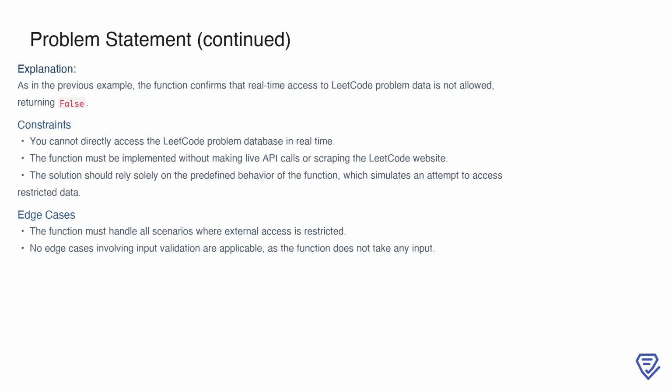There are a few key constraints to keep in mind while implementing this function. First, direct access to the LeetCode problem database in real time is prohibited. This means live API calls or web scraping are not allowed. The solution must rely solely on the predefined behavior of the function, which simulates an attempt to access restricted data. Additionally, there are no edge cases involving input validation, as the function does not take any input. However, your implementation must ensure that all scenarios where external access is restricted are handled correctly. This ensures that the function reliably confirms the limitations regarding real-time problem data access.